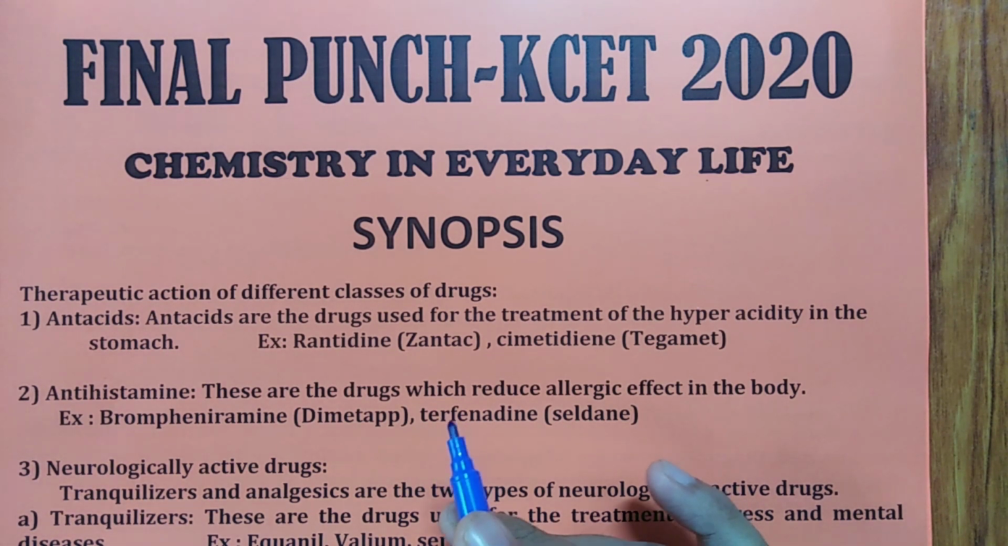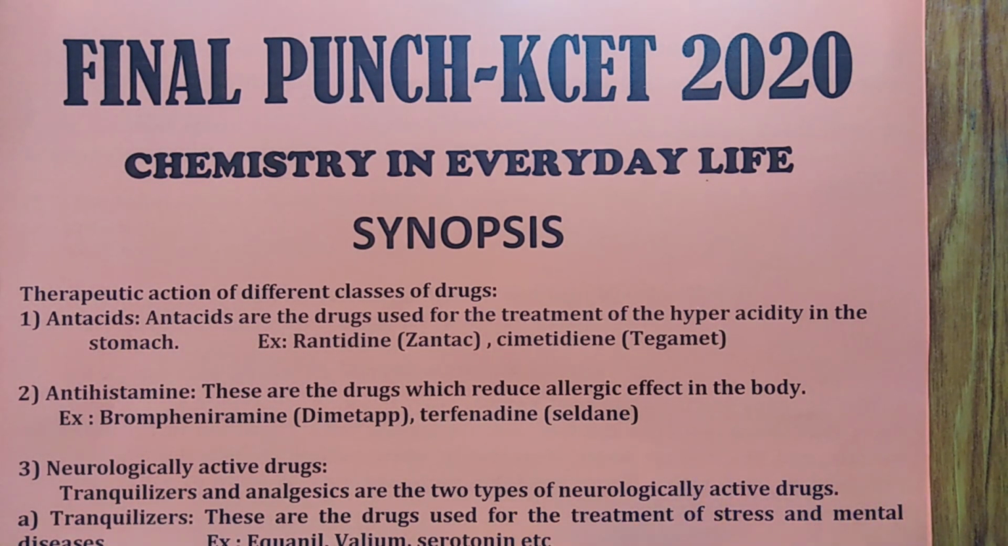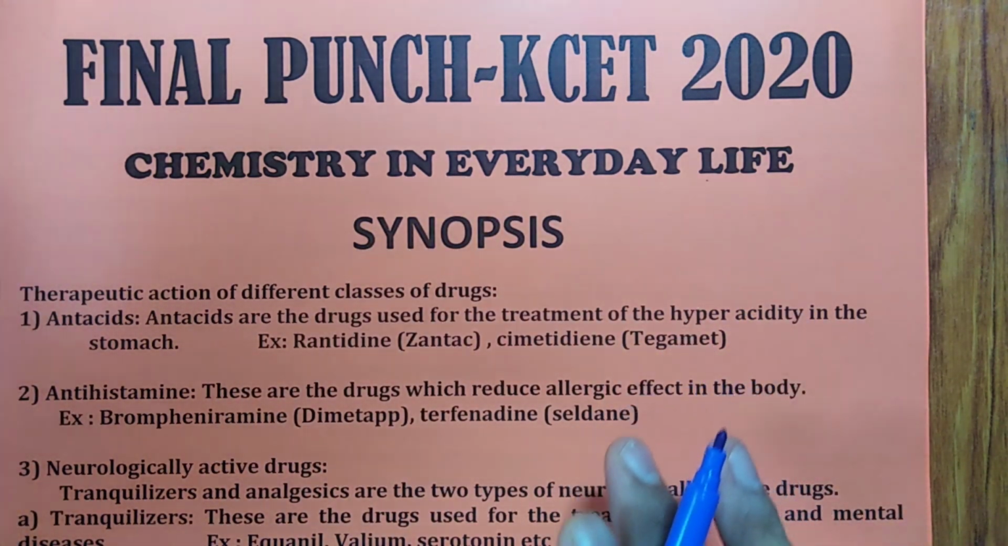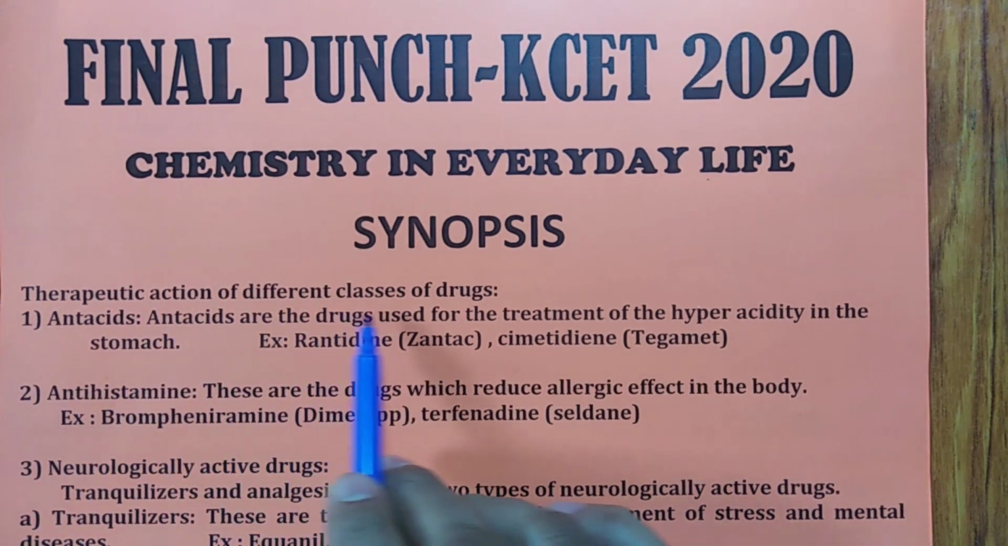But don't waste more time on this because that is not that much usable, because this is a chapter from which one or two questions they will ask. In some years they have not asked a single question also. Hence we cannot waste much of our time in this particular chapter. So whatever synopsis I tell you, be perfect with this, then you can solve any type of question in CET from this. Yes. Now you can see therapeutic action of the different classes of drugs.